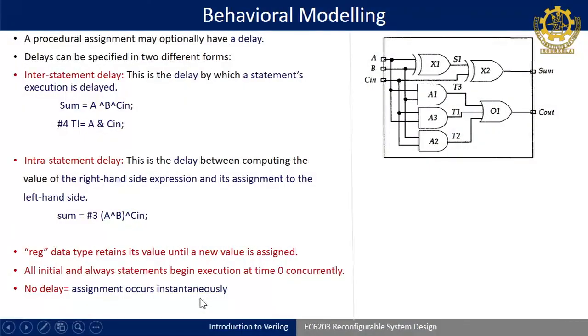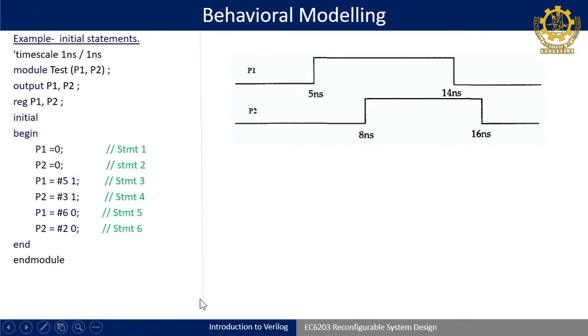Okay. So, if there is no delay, it can be treated as 0 delay. That means the assignment will be done instantly. This is the last slide. Here we demonstrate one example with timescale 1 nanosecond, 1 nanosecond, module test with outputs P1 and P2. This initial block can also be used to generate a waveform for simulation. P1 and P2 are individually assigned certain values in an initial, begin and end. So, I have defined reg P1 and P2.